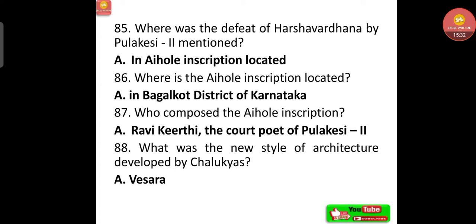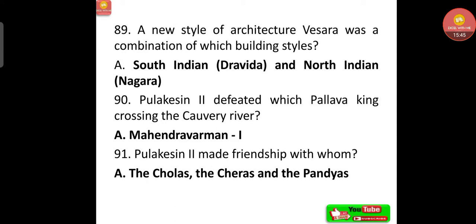Who composed the Aihole inscription? That is Ravikirti, the court poet of Pulakesi II. What was the new style of architecture developed by Chalukyas? That is Vesara. A new style of architecture, Vesara, was a combination of which building styles? That is South Indian Dravida and North Indian Nagara.